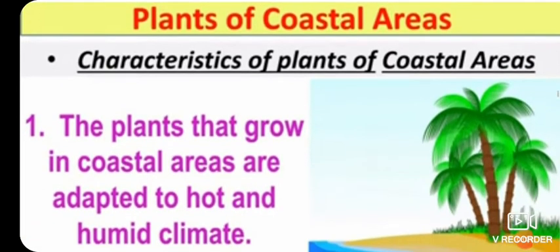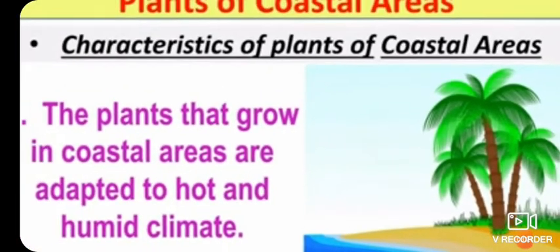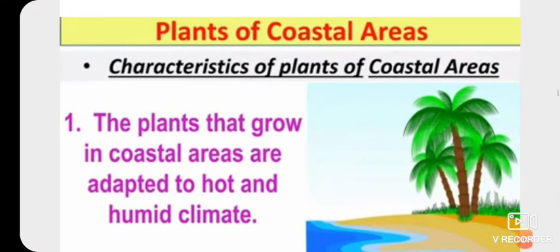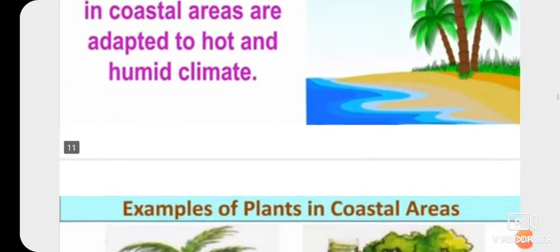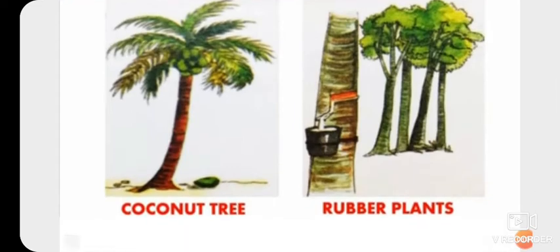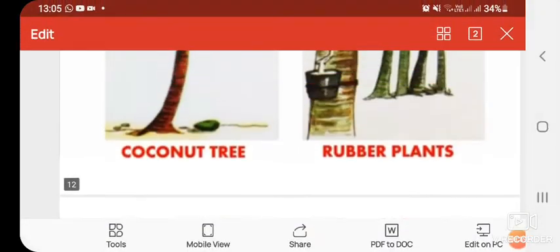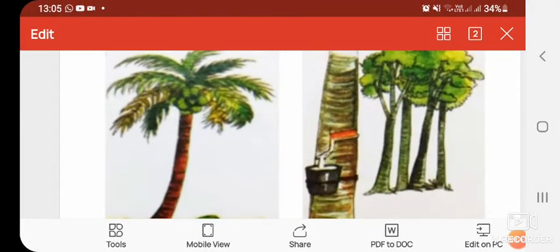Now, plants of coastal region. Coastal region plants, you can see. The plants that grow in a coastal area are adapted to hot and humid climate. Examples: coconut tree and rubber plants. Clear? And these plants have a strong flexible stem to tolerate strong winds.